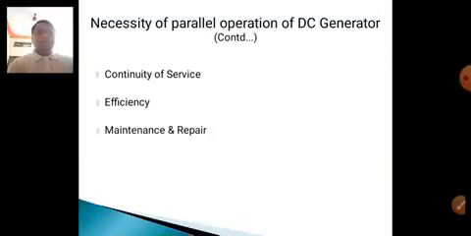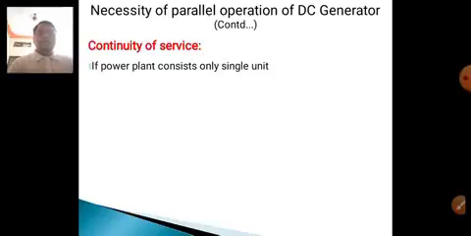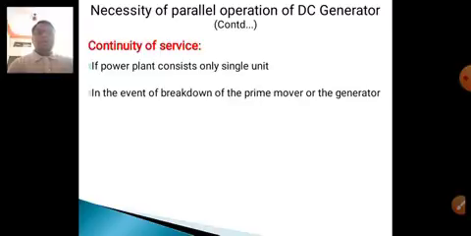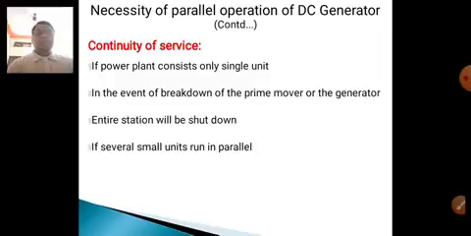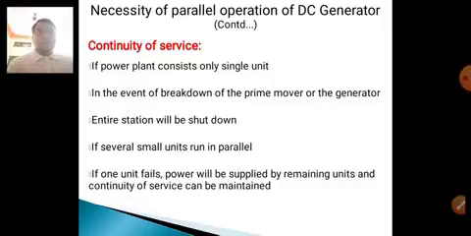Maintenance and repair. Extension of plant. First, continuity of service. How will it be continued? If the power plant consists of only a single unit, in the event of breakdown of the prime mover or the generator, the entire station will be shut down. To overcome this, several small units are connected in parallel. If one unit fails, the power will be supplied by the remaining units and the continuity of service will be maintained.